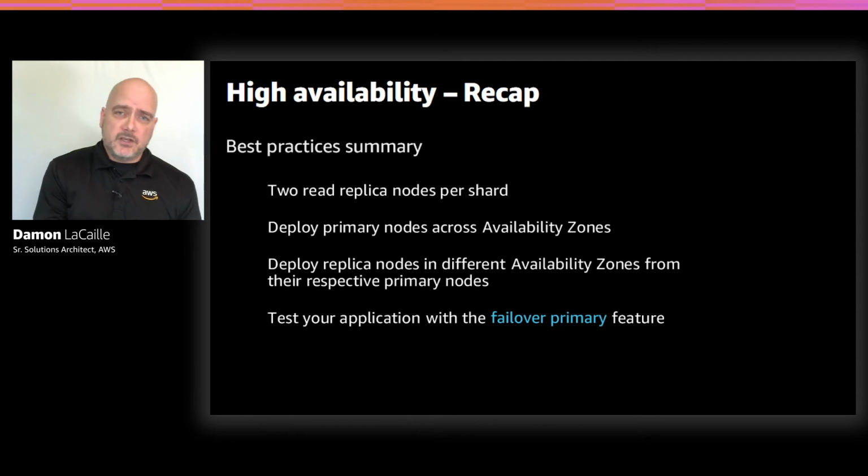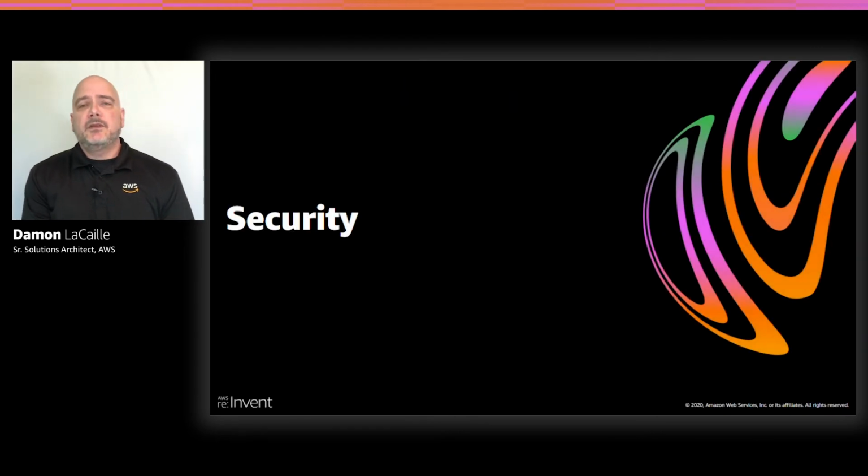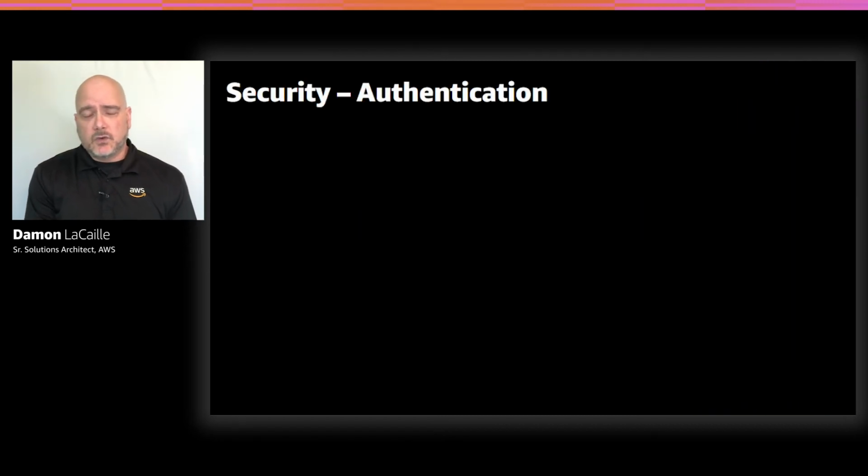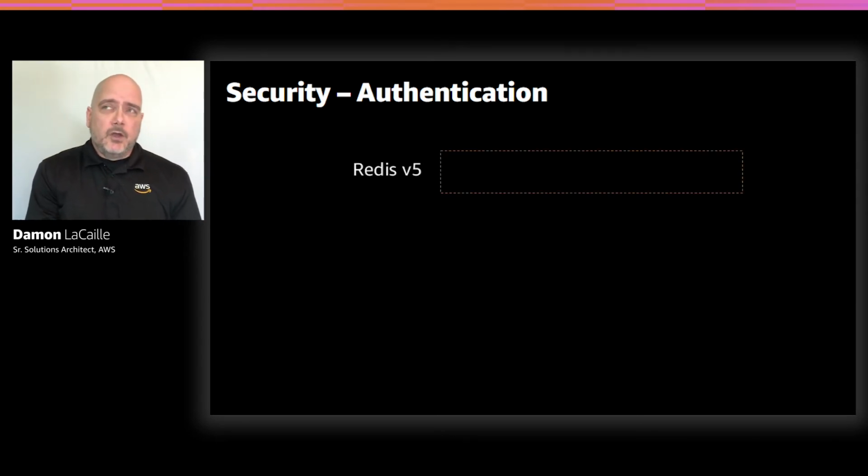All right, moving on to security. This is probably the most important part of the session, so I've actually saved it for last. So I'll summarize some best practices towards the end of this section, but most of the remainder of this session is actually going to be focused on Redis's new feature, role-based access control, that we just recently released. So with ElastiCache for Redis version 6, we've introduced a concept of both users and user groups now, and we're going to walk through how these work.